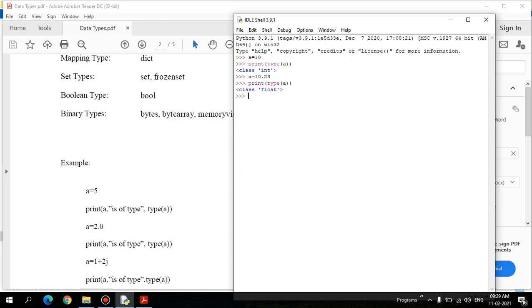And if you replace the value of a with a string and print using the type function, type of a, it will print it as a string. So based on the assignment of the value, the variable type is decided. These are the basic three data types.